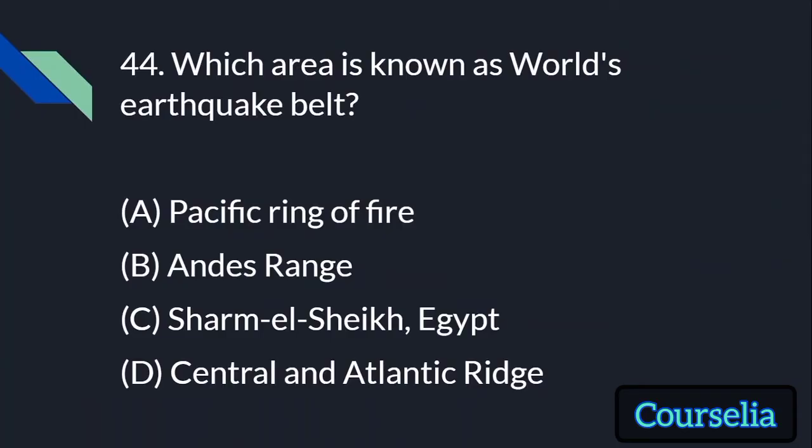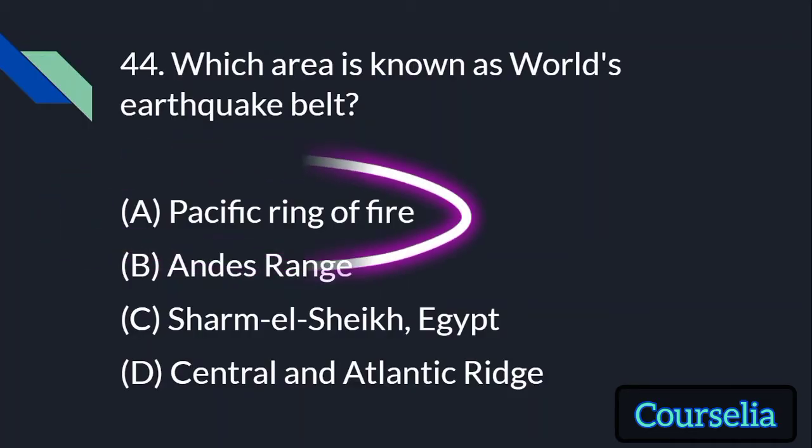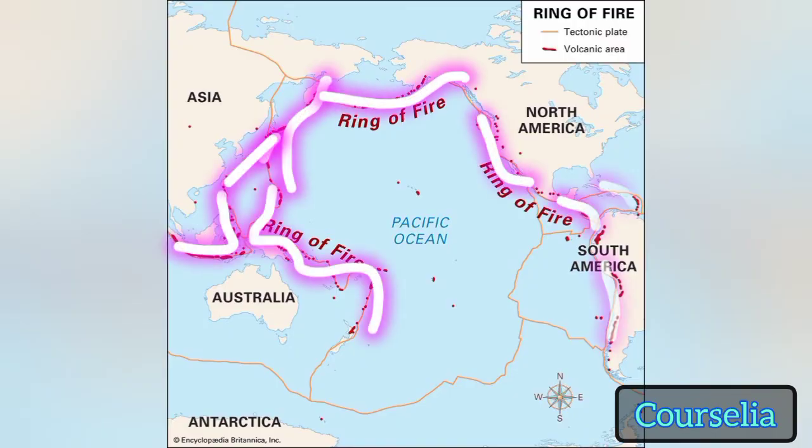Which area is known as world's earthquake belt? Pacific Ring of Fire, Andes Range, Sharm el-Sheikh, Egypt, Central and Atlantic Ridge. The answer is Pacific Ring of Fire. Let's see the Pacific Ring of Fire. This is the Pacific Ring of Fire.